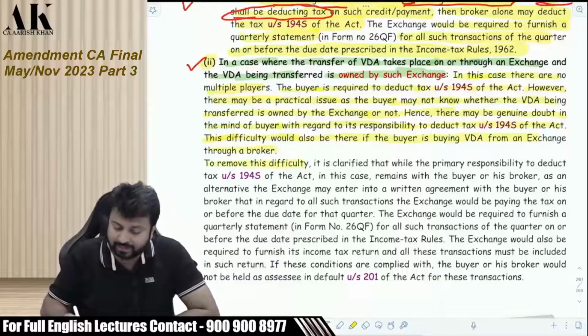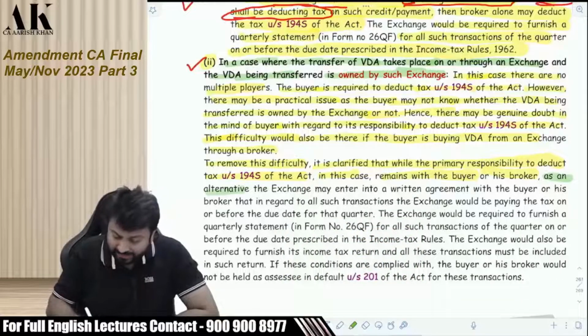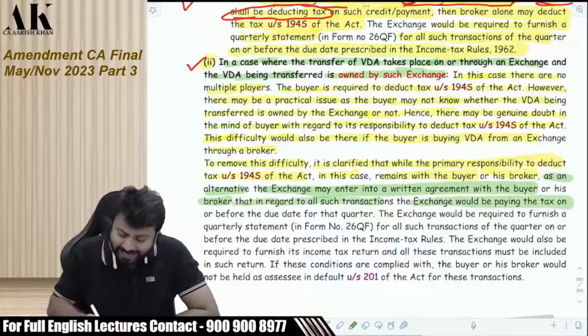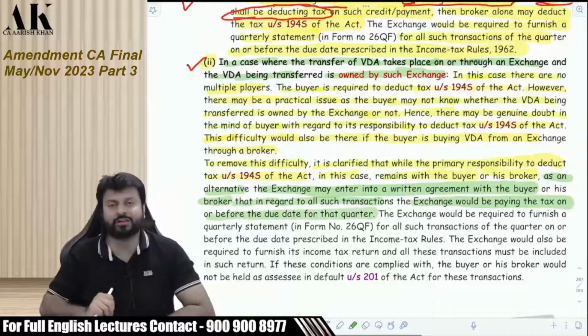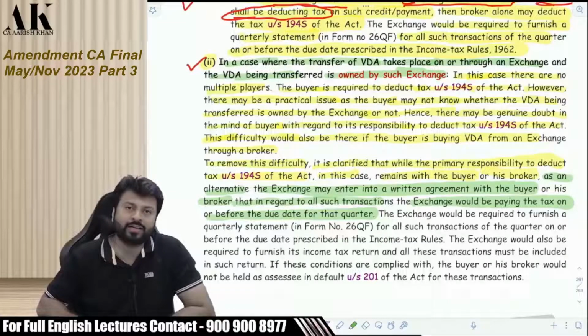Now, to remove this difficulty, it is clarified that while the primary responsibility to deduct tax under the Act in this case remains with the buyer or his broker, as an alternative, listen carefully, as an alternative, the exchange may enter into a written agreement with the buyer or his broker that in regard to all such transactions, the exchange would be paying the tax on or before the due date for that quarter. So if the exchange itself is paying the tax, you don't have to deduct the TDS.